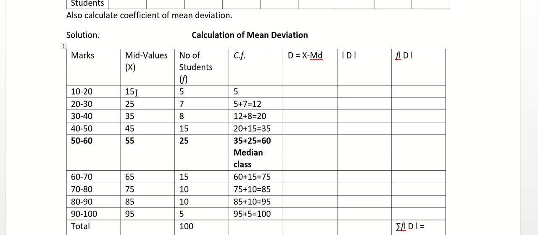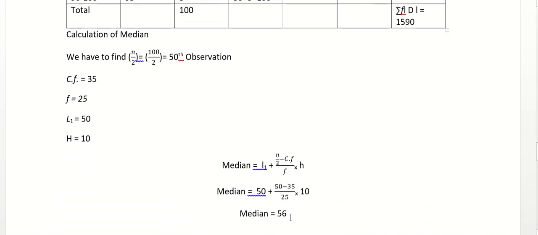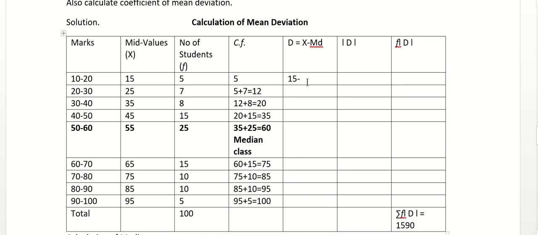Now I will find the deviations. So deviations, x minus median. So it means 15 minus median, which is 56. Here we have calculated 56 as median. Okay. So 15 minus 56, it is minus 41, right? Then 25 minus 56, this becomes minus 31.